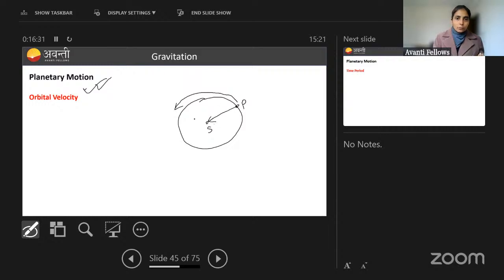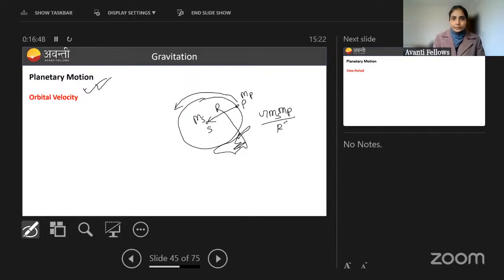Gravitational force. So mass of sun ms ले लो, mass of planet mp ले लो. So gravitational force acting here is how much? I mean, why it is happening? G ms mp divided by what you will write here?